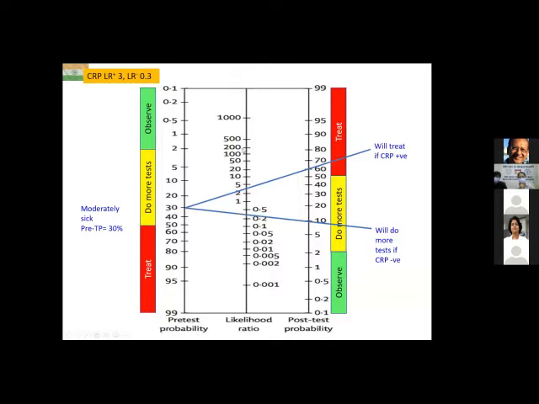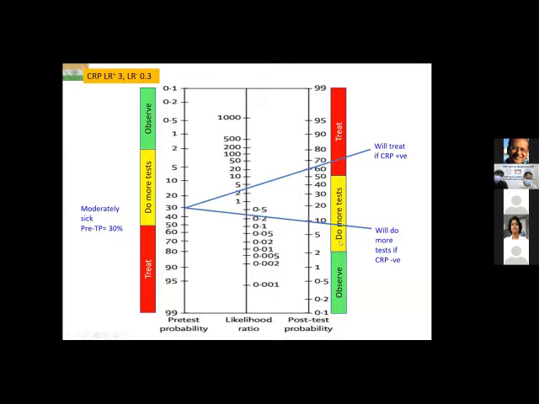On the other hand, if the CRP had turned out to be negative in this moderately sick patient, the likelihood ratio was 0.3. So see, I've drawn a line connecting 30 with 0.3, extended it to see where it cuts the post-test probability line. The post-test probability is 10%. That means although my CRP is negative, there is still a 10% probability that this patient has sepsis. This 10% probability is above 2%, which was my threshold for not investigating any further and simply observing. So this falls in my zone of uncertainty. I'm still in a zone of uncertainty.